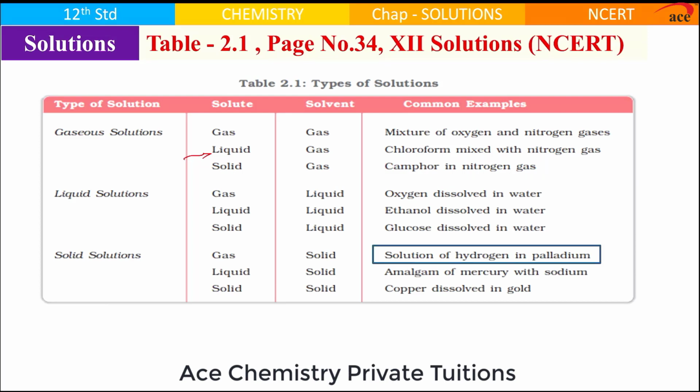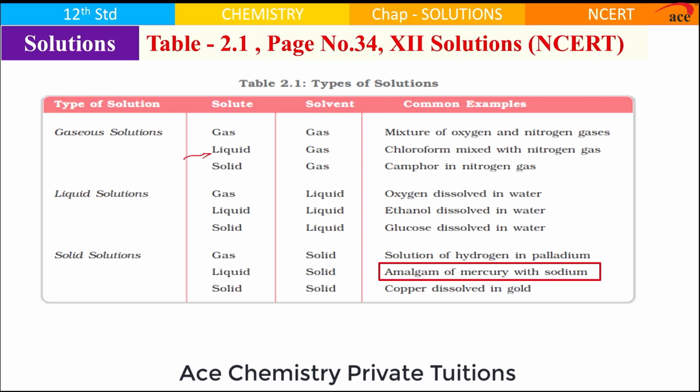Another example is solution of hydrogen in palladium. How come you can have a solution of hydrogen in palladium? Actually, it is hydrogen gas which is adsorbed on palladium. Now, when hydrogen gas gets adsorbed on palladium, an observer is unable to see the hydrogen gas. So, for him, everything looks homogeneous. Therefore, hydrogen adsorbed on palladium is an example of gas in solid. Surprisingly, the same example is there in the gas in solid colloidal mixture too.